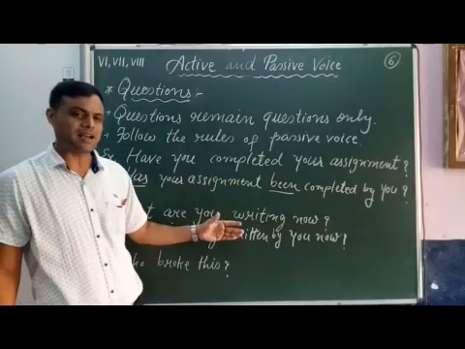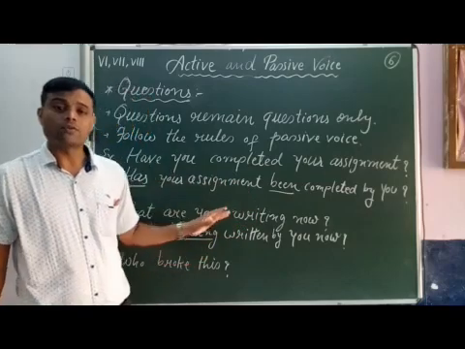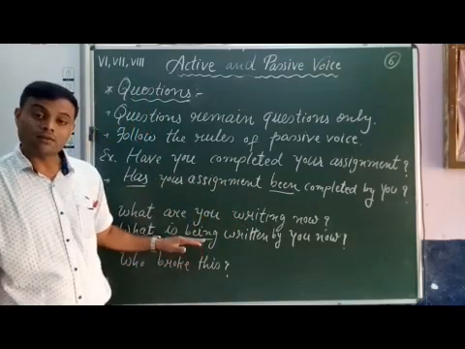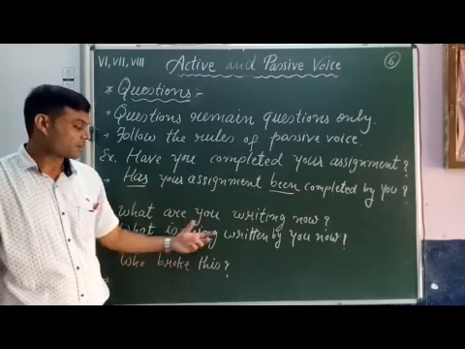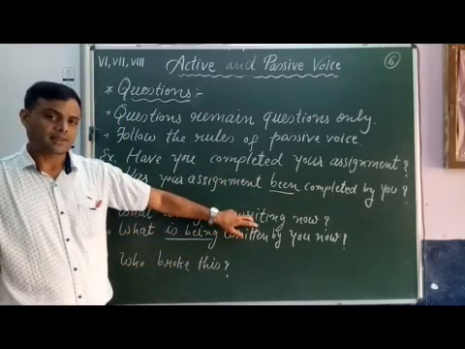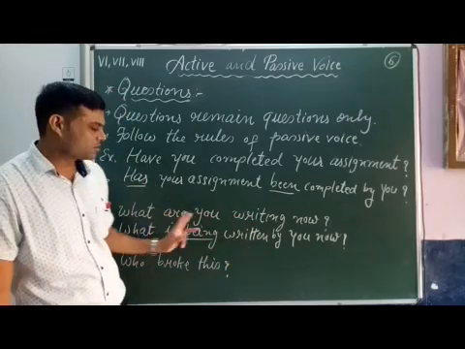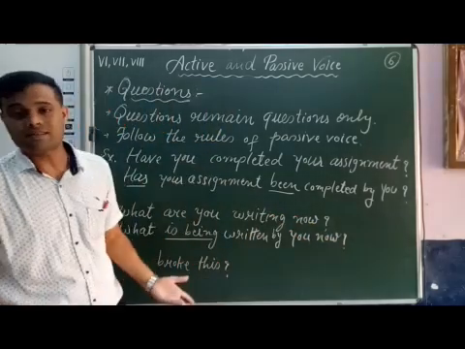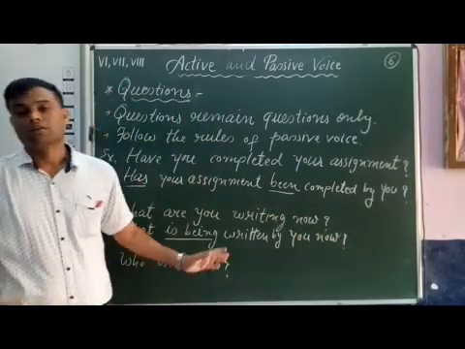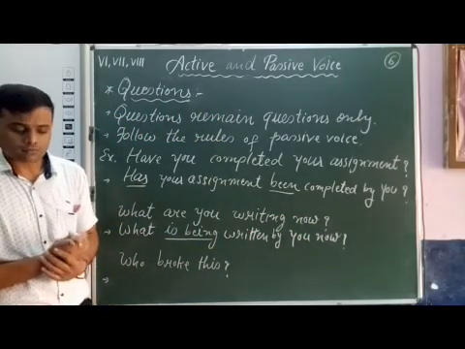Here, what are you writing now? Are writing shows present continuous tense. So we have used the to be form of present continuous tense, that is being. Writing, its V3 is written. We have used by, the subject, other words and a question mark. So the sentence is in passive voice. What is being written by you now?